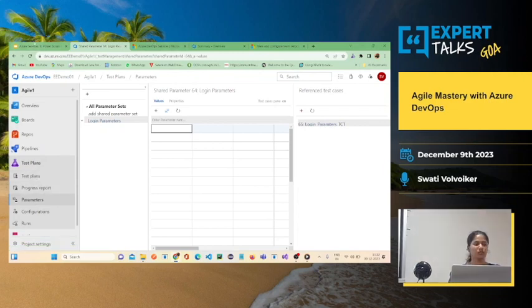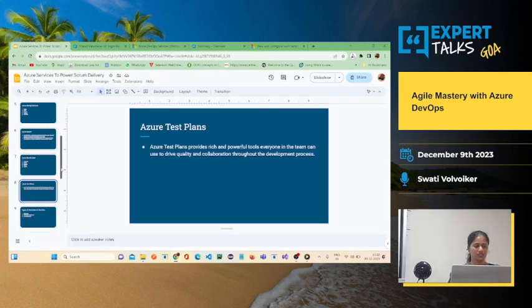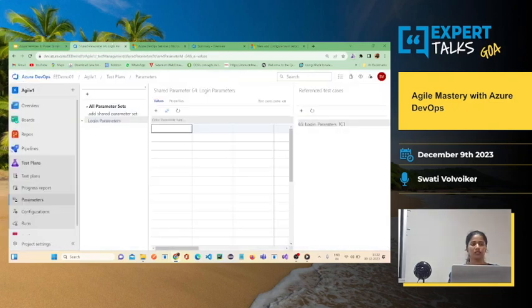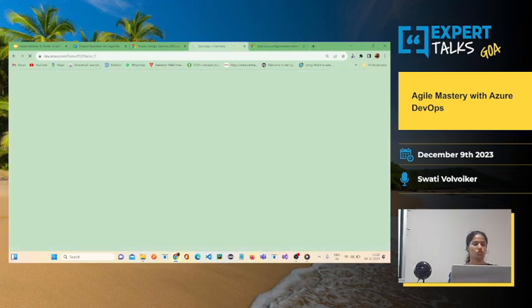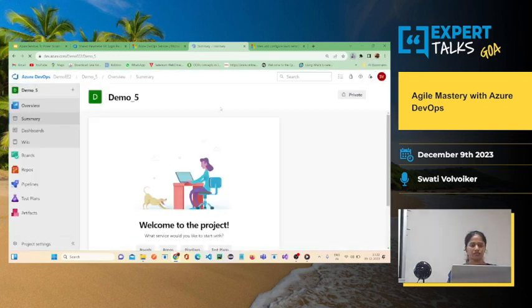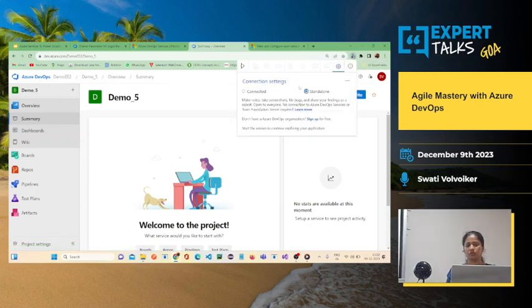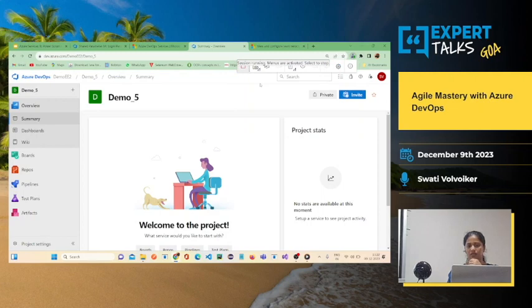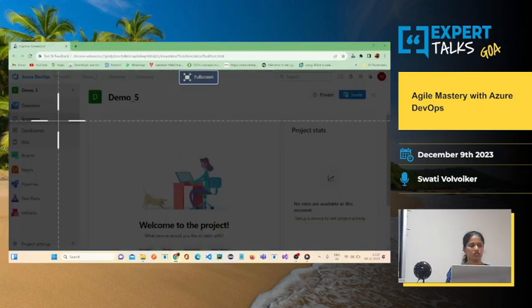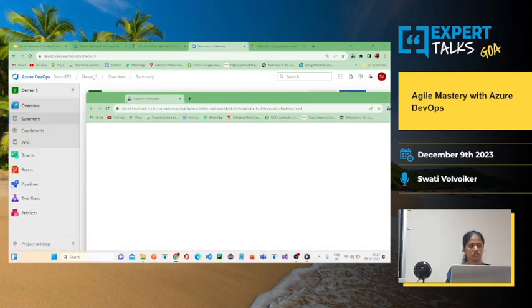Okay. Now there is one more thing. When we log a bug or something, there are screenshots that we require as a QA. We require screenshots or a recording that is needed. Okay, there is this one extension that has been provided by Microsoft. Okay, that is test feedback extension. You can directly start it, and if you want to capture the screenshot, you can directly capture the screenshot.